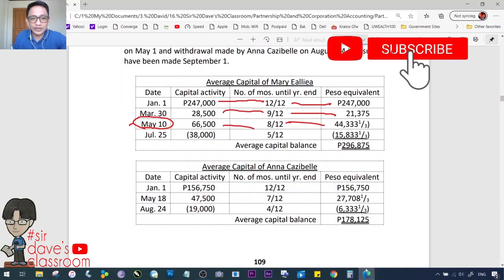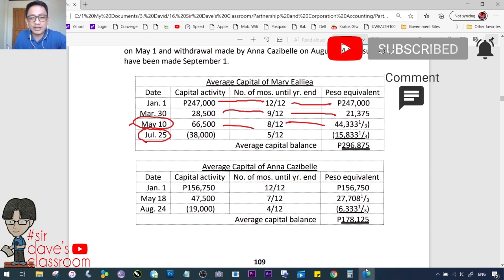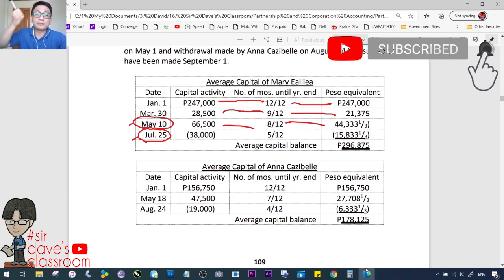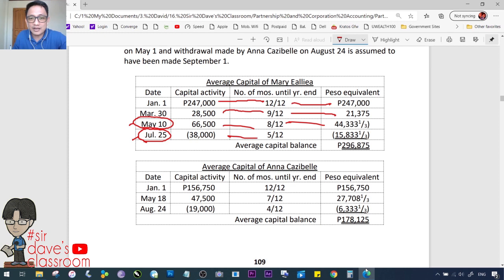So, itong isang to, dahil July 25, ang consideration mo as if nangyari na siya ng August 1. Okay? So, ang counting mo, August 1. August, September, October, November, December. Kaya 5 months siya. So, yung mga withdrawal, ingat ka. Okay, deduction yon, tanggalin mo to dito.